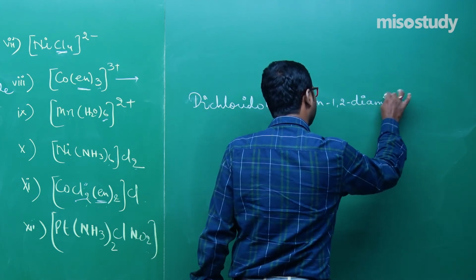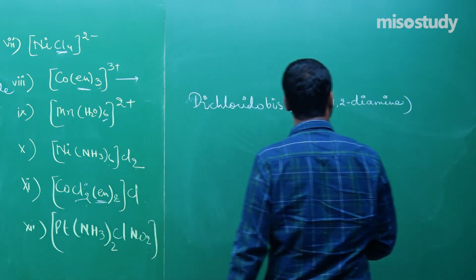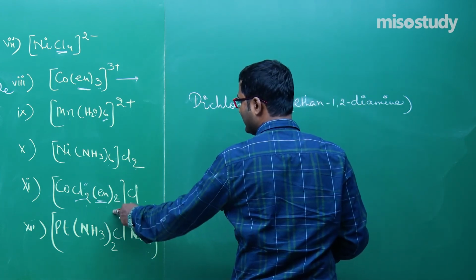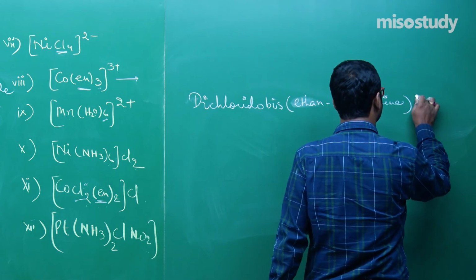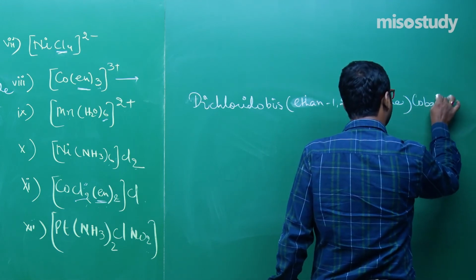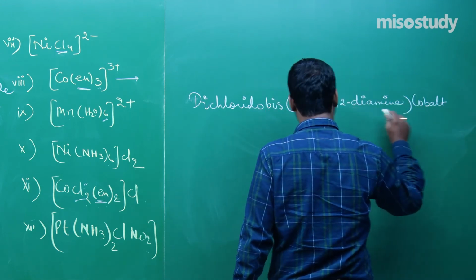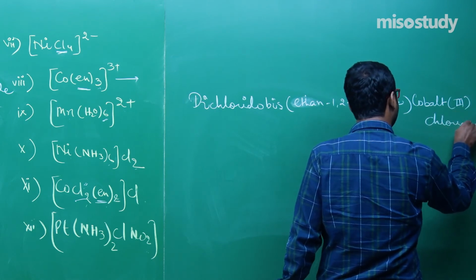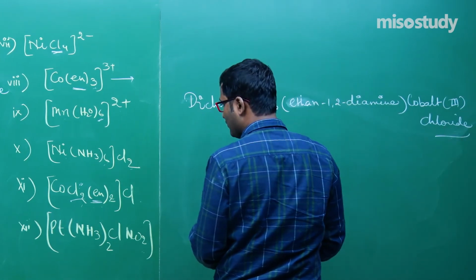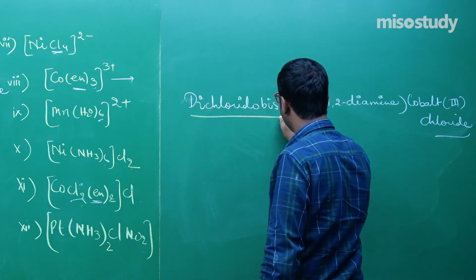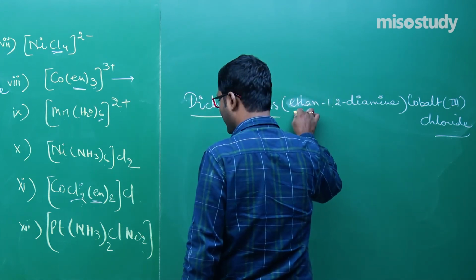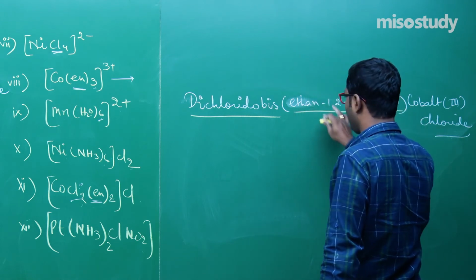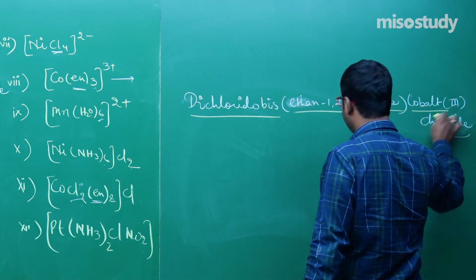Again I am repeating, dichlorido bis ethane-1,2-diamine. Clear to you? That is cobalt. What is the oxidation state of cobalt? It is 3, that is chloride. Again, let me check once. Dichlorido bis ethane-1,2-diamine cobalt 3 chloride.